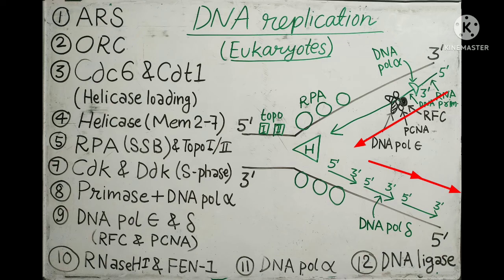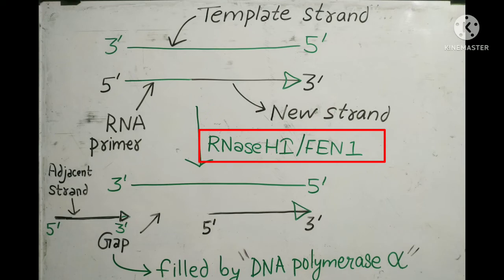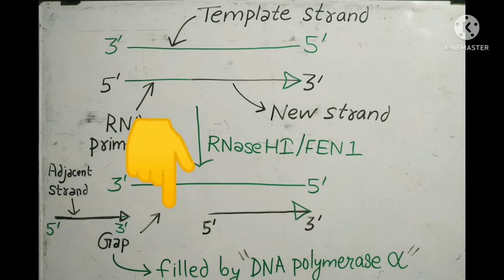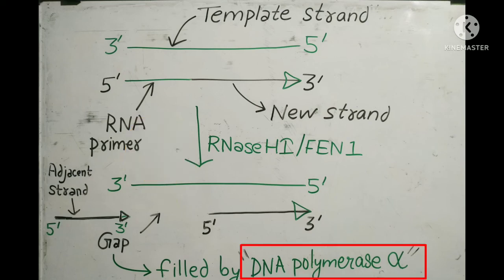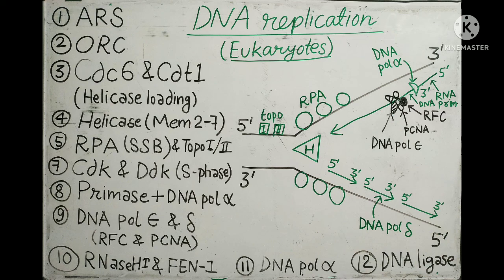Now, after the elongation, the DNA has been formed. The primer should be removed. For the removal of the RNA primer, RNase H1 and FEN1 take part. After that, there is a gap due to removal of the primer, so DNA pol alpha fills the gap. Here the Okazaki fragments are sealed by the DNA ligase. That's all about DNA replication.